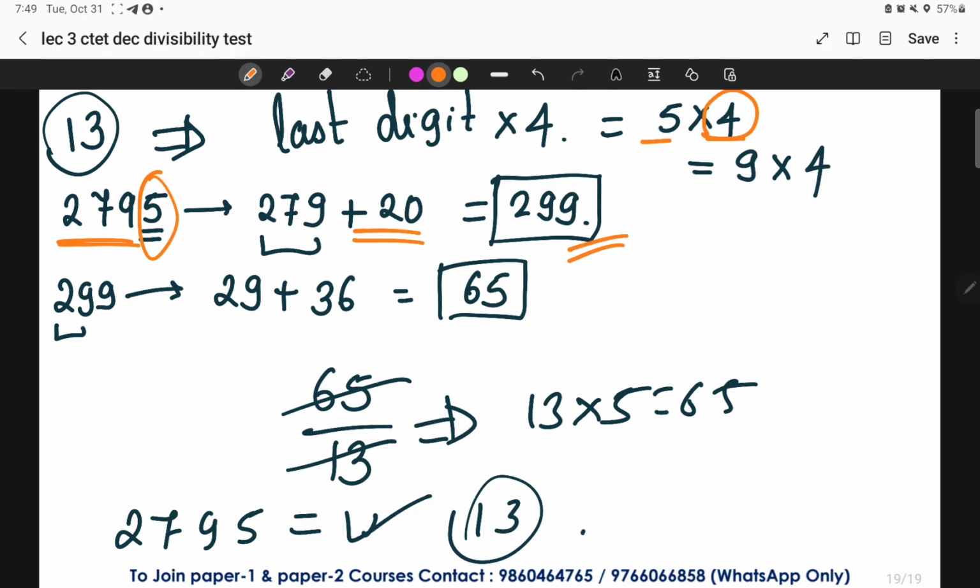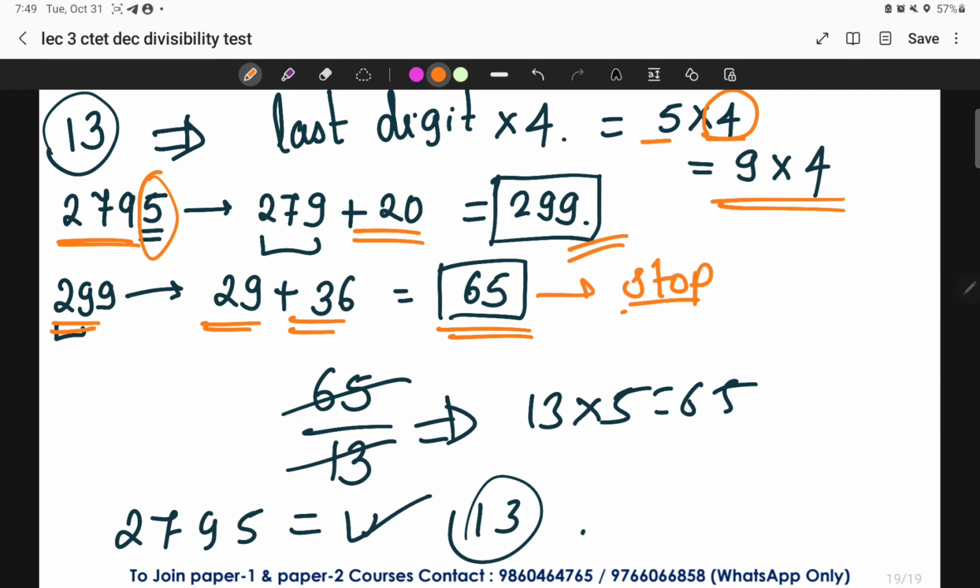You have to simply repeat this process until you get a 2-digit number. So again, 299. In this, the last digit is 9. So I'll multiply it by 4, not double, sorry. After multiplying it by 4, whatever value comes, I'll add to the remaining number, that is 29. So 29 plus 36 will give me 65. This is the rule. Now I got the 2-digit number, so I'll stop here.